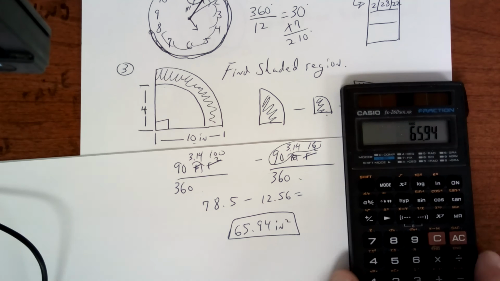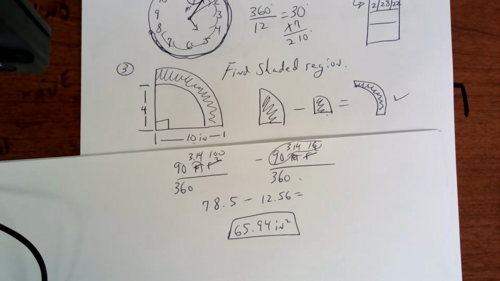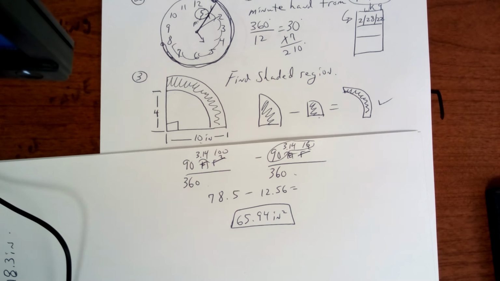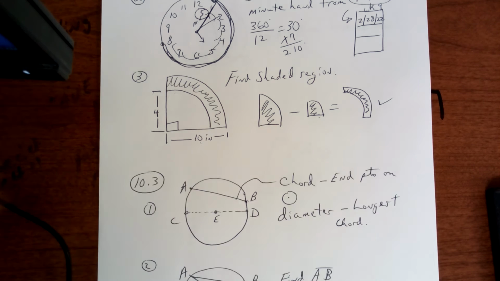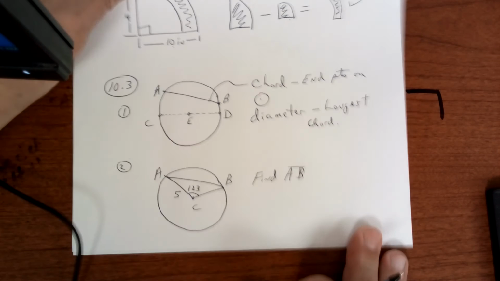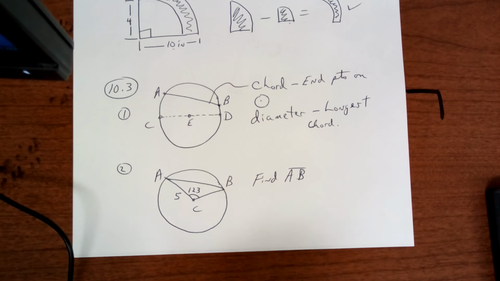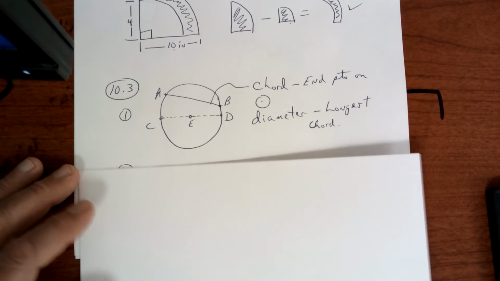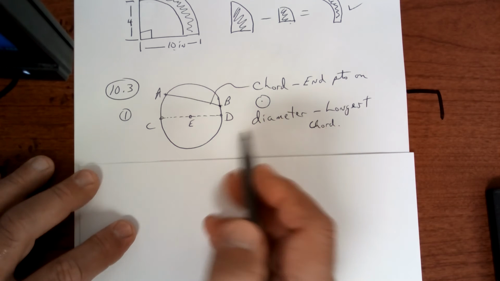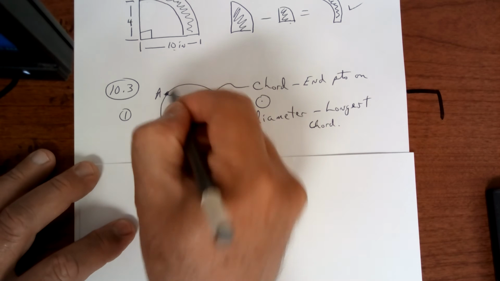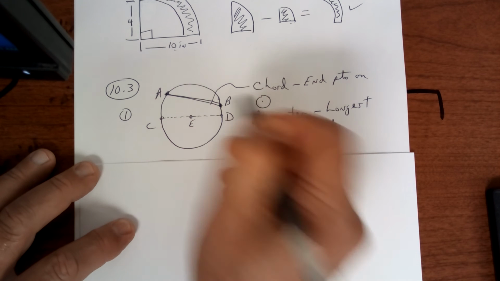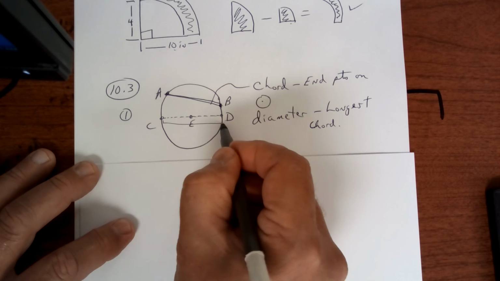Let's talk about today's work. I'm going to make this a little bit smaller. Put away your bell work. On a new sheet of paper, copy this down. We're going on to 10.3, which is dealing with chords. Now you know chords in music, but we're talking about chords in circles. So let's go over a little bit of definitions here. A chord has its endpoints on the circle. The diameter is the longest chord. Make sure you know that.